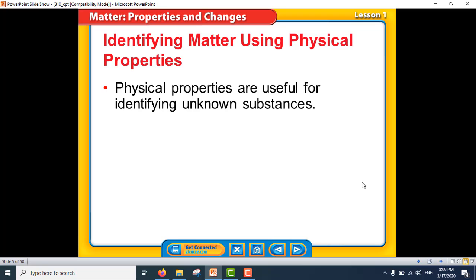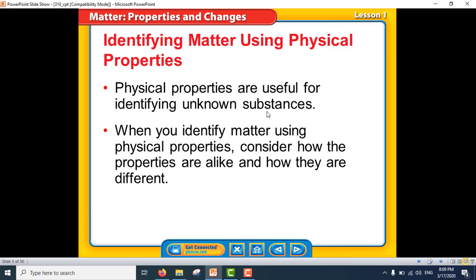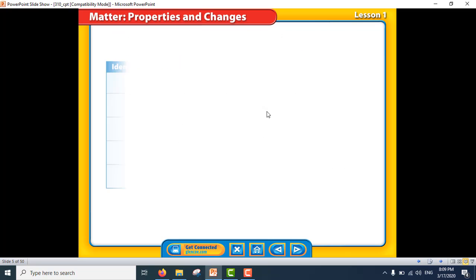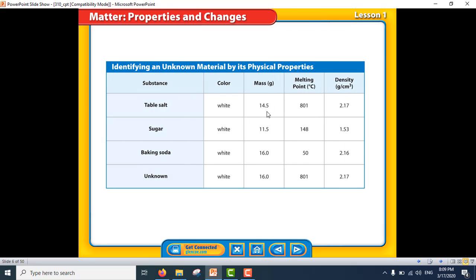Identifying matter using physical properties. Physical properties are useful for identifying known substances. When you identify matter using physical properties, consider how the properties are alike and how they are different. Here, identifying an unknown material by its physical properties. Physical properties we said like what? Color, mass, melting point, or density.